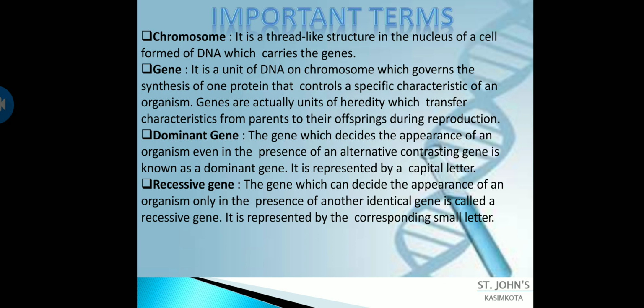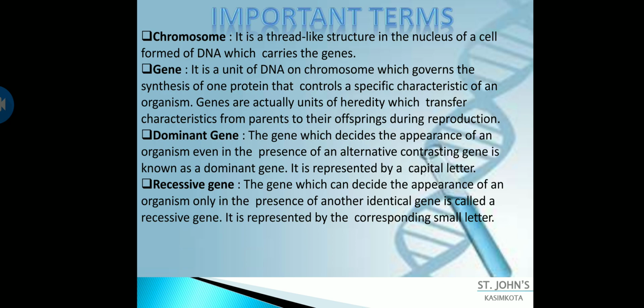You will understand the concept more clearly once I give you more examples. The dominant gene is always expressed by a capital letter. Please remember this. Another important term is the recessive gene. Recessive means suppressed: the gene which gets suppressed in the presence of a dominant gene is called a recessive gene.